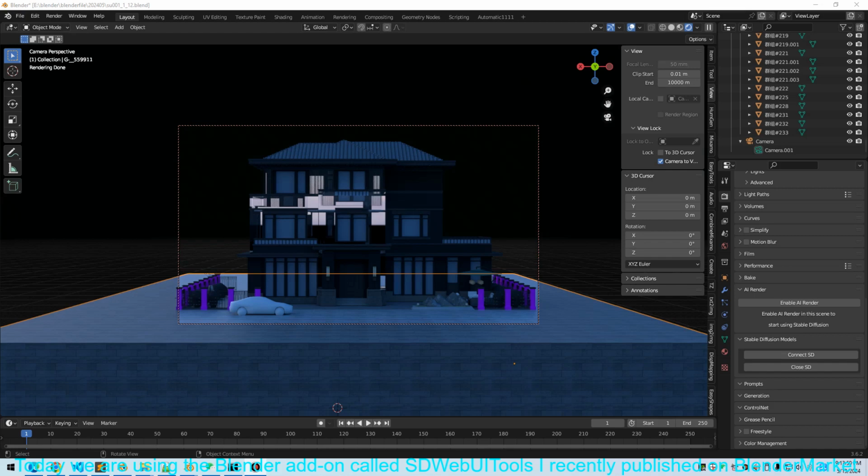Today, we are using the Blender add-on called SDwebuitools, which I recently published on Blender Market, to render the exterior of the villa building. This building is imported from SketchUp.